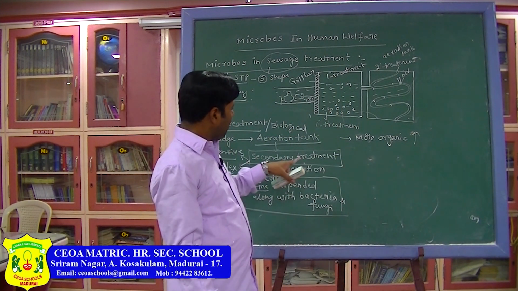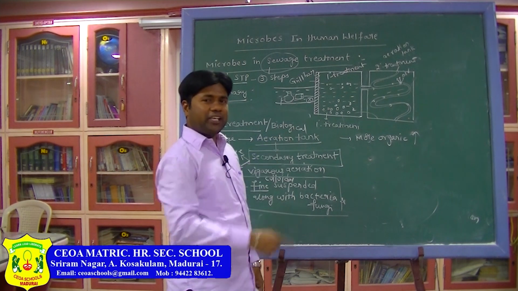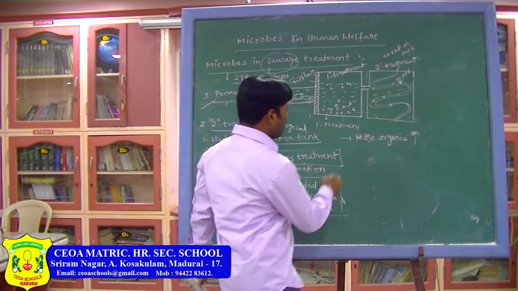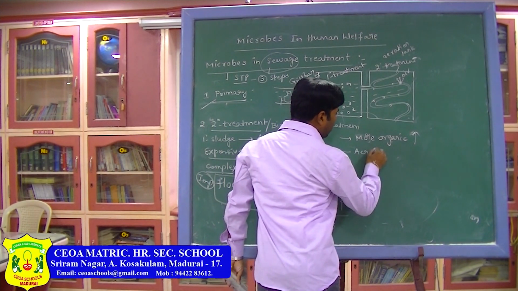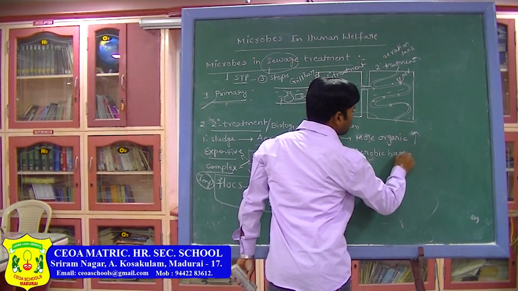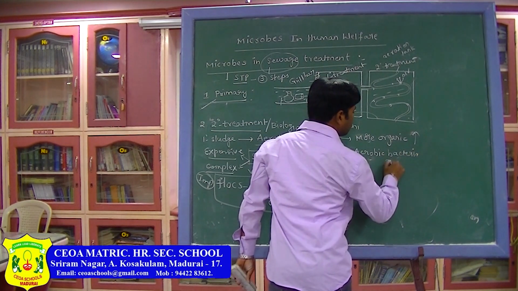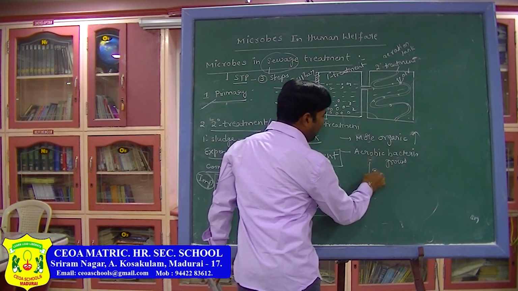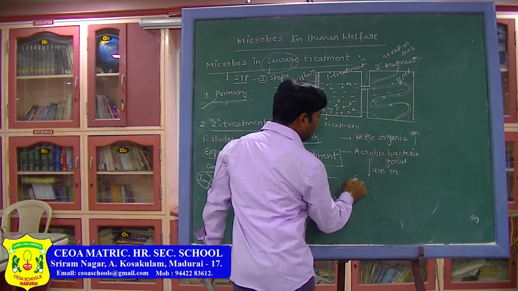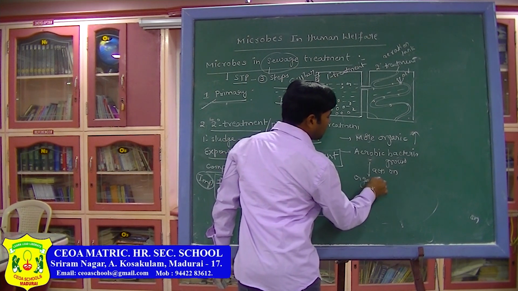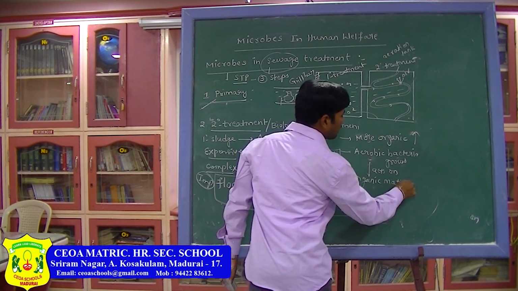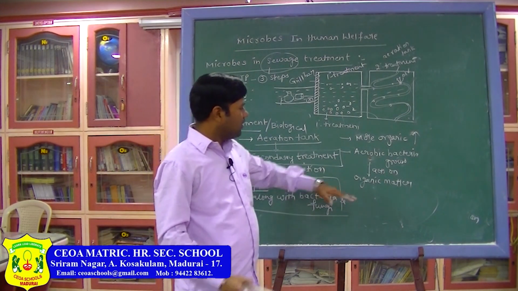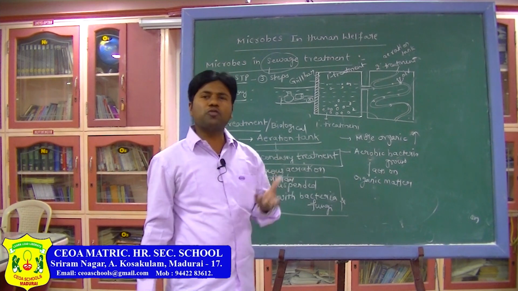Then what condition is present? Aerobic. Why? Because we are sending air, so aerobic bacteria grow. This aerobic bacteria acts on organic matter, and that organic matter becomes biomass, smaller and smaller.